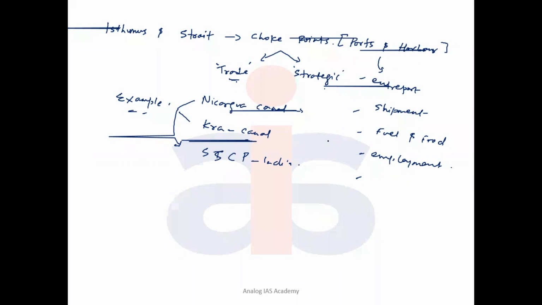Or the ports are built up on the St. Lawrence waterways, or the ports built up in the Cape of Good Hope, in South America. So these all are taking a lot of advantage of it. So the countries try to control it. So always strait and isthmus is not good. But sometimes, because to control the choke point, there's a conflict zone also.